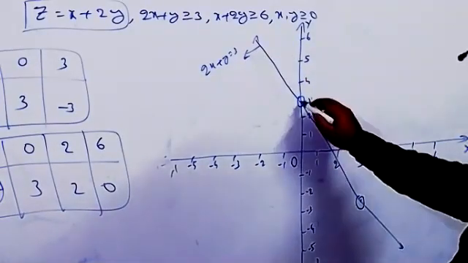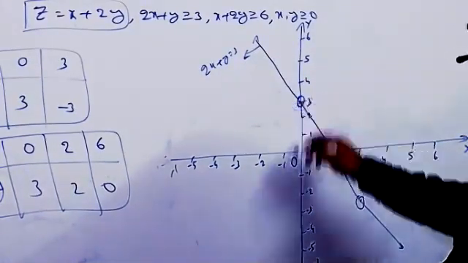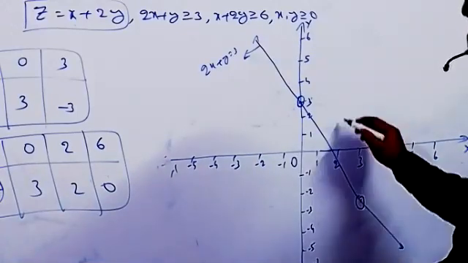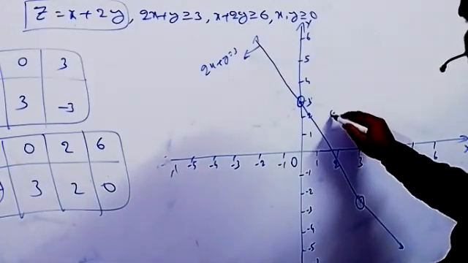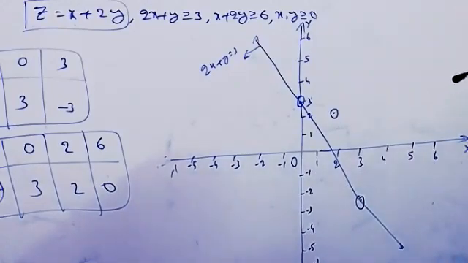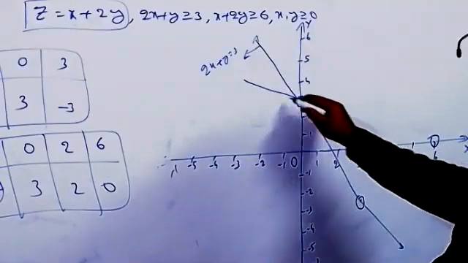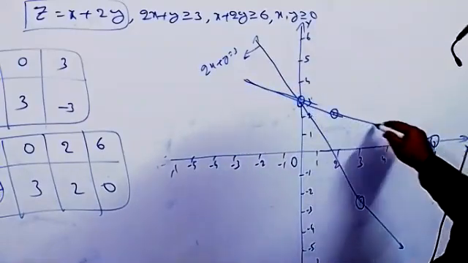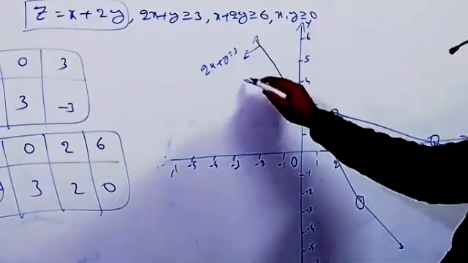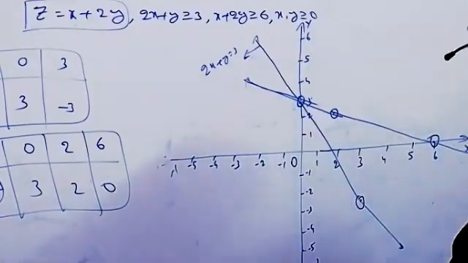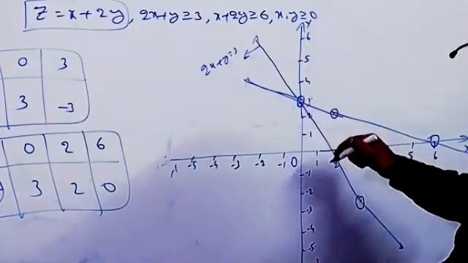Then 0, 3 again, the same point, then 2, 2, and 6, 0. So we got the line like this.